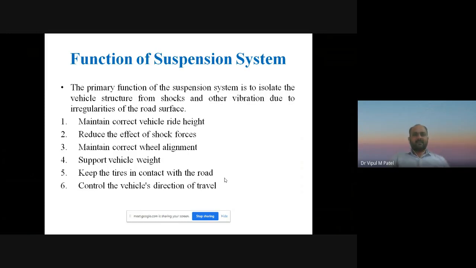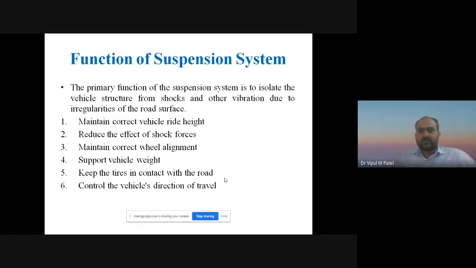To maintain the correct vehicle ride height, we are using the suspension system. To reduce the effect of road shocks or shock force, we are using the suspension system in the automobile vehicle. To maintain the correct wheel alignment, to give support to the vehicle weight, and to keep the tires in contact with the road, we are using the suspension system.